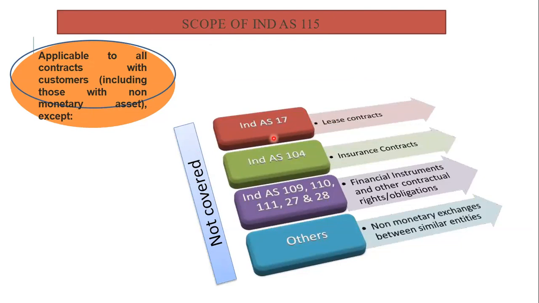But the accounting standards that are excluded are accounting standard 17 lease contracts, accounting standard 104 insurance contracts, accounting standards 109, 110, 111, 27, 28 on financial instruments, and other contractual rights and obligations, and non-monetary exchanges between similar entities. These contracts are not included under accounting standard 115.